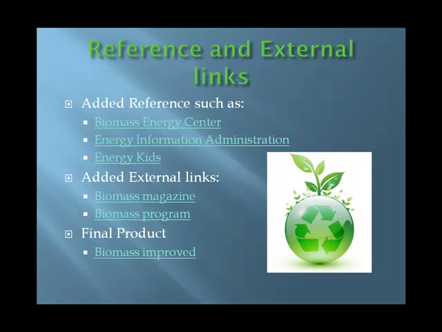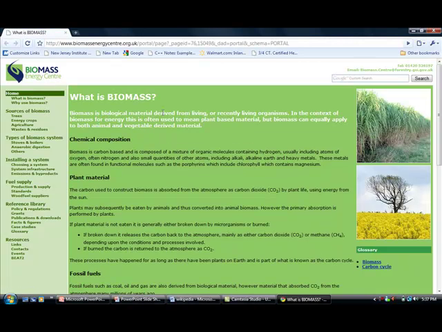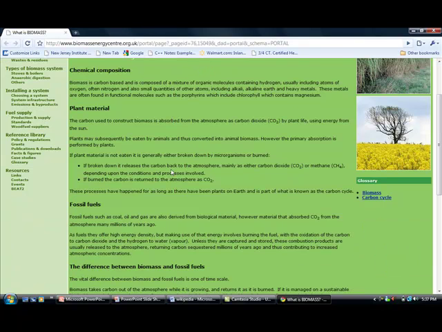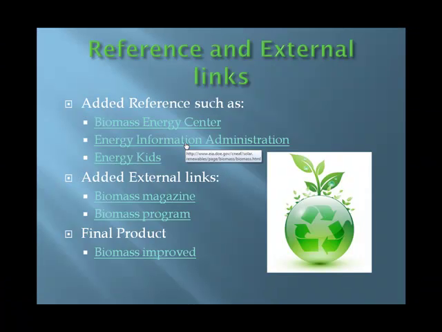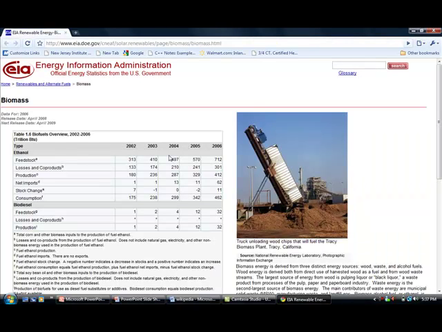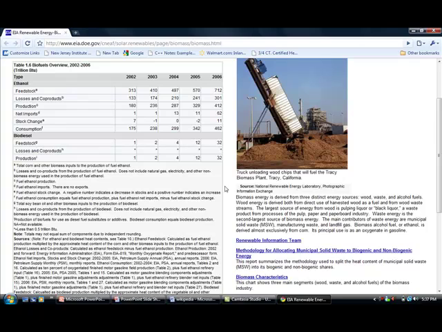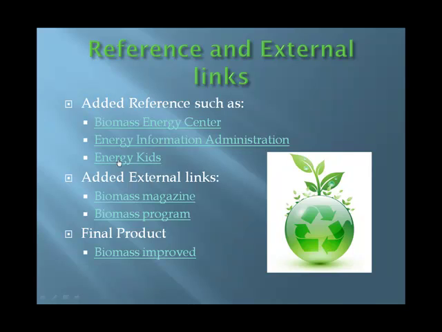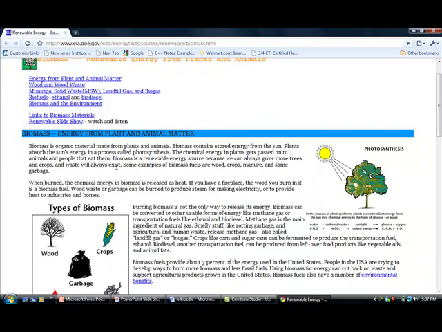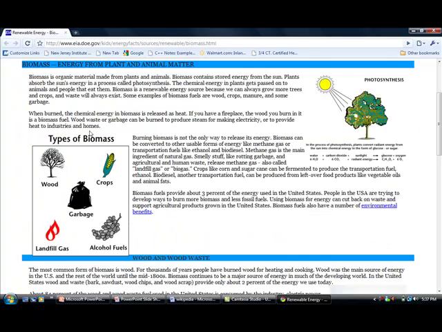Also, I added some references such as Biomass Energy Center, in which we have definitions and information about how biomass is being used nowadays. Energy Information Administration. Here we have some statistics about the use of biomass, some definitions, and places where it's currently used. Energy Kids. Here we have a definition of biomass, also how we obtain biomass, and the types that we have currently around.